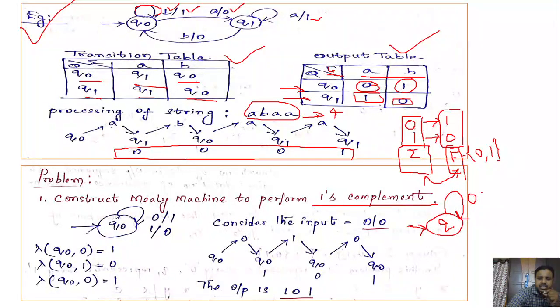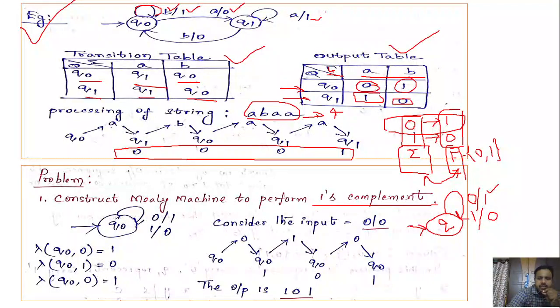If you give the input as 0, what could be the output here? 1. So 0/1. Q naught on 0 means you will be in the same state and you will get an output of 1. Same is the case with 1. If you get a 1 here, you will stay in the same state and the output must be 0. In this fashion you can construct the Mealy machine, right? So one state is enough.